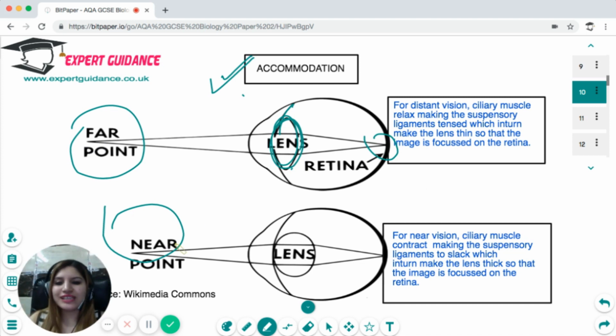But when you see the near point, the ciliary muscles are contracting, making the suspensory ligaments slack so that the lens becomes thicker so that the image can properly be focused on the retina. So you should know what changes take place in the lens for distant vision and near vision.